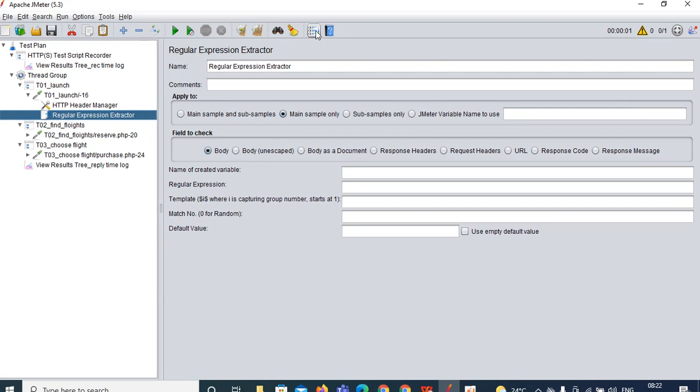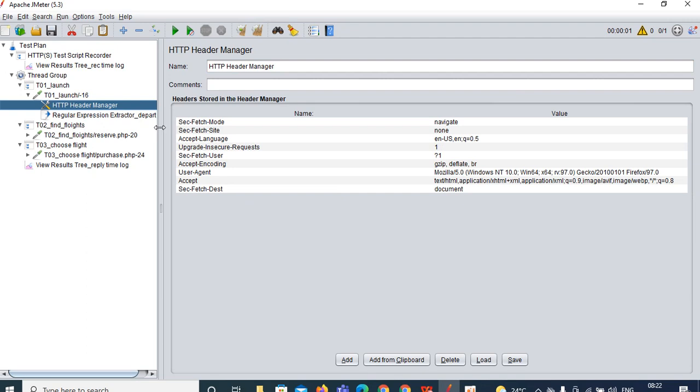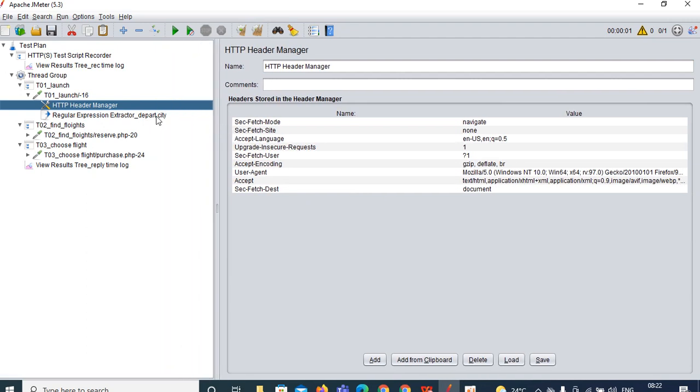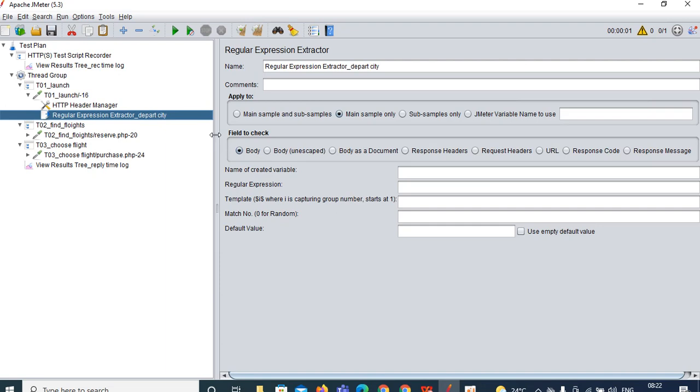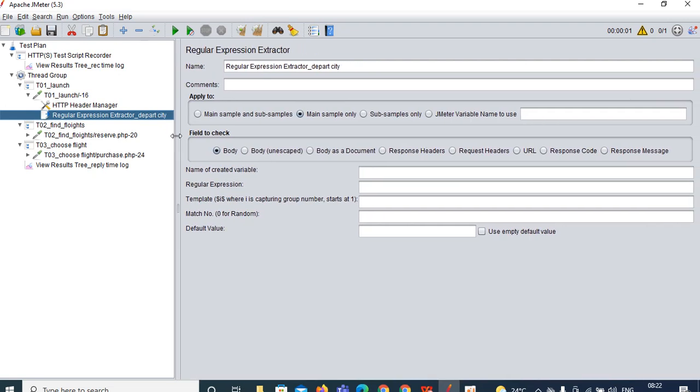Okay, so if you want to rename this regular expression extractor, yes you can rename it. So how you can rename? Regular expression extractor underscore, and what you are capturing here? Let us assume you are capturing the departure city. So just give depart city over here. That's all. So I have renamed it as regular expression extractor underscore departure city, because I am going to capture the departure city now. Comments you can ignore.